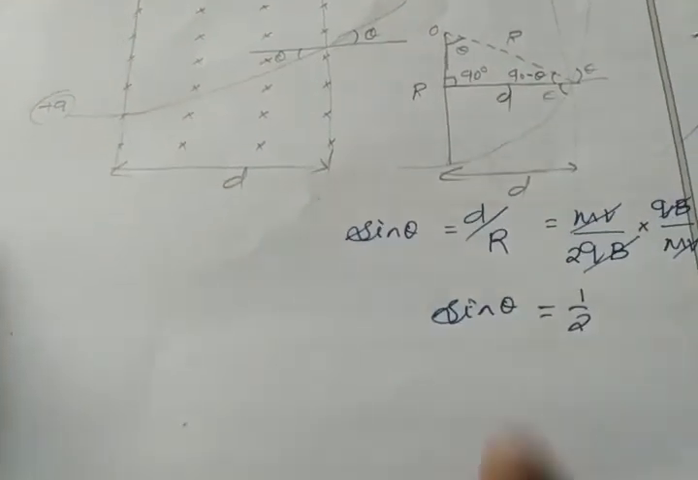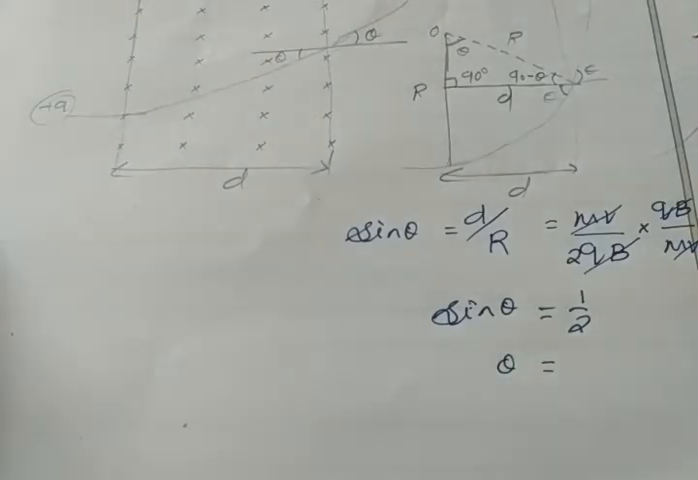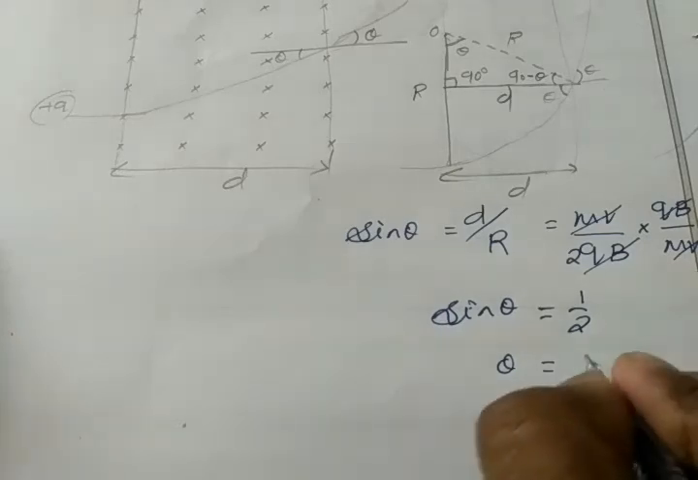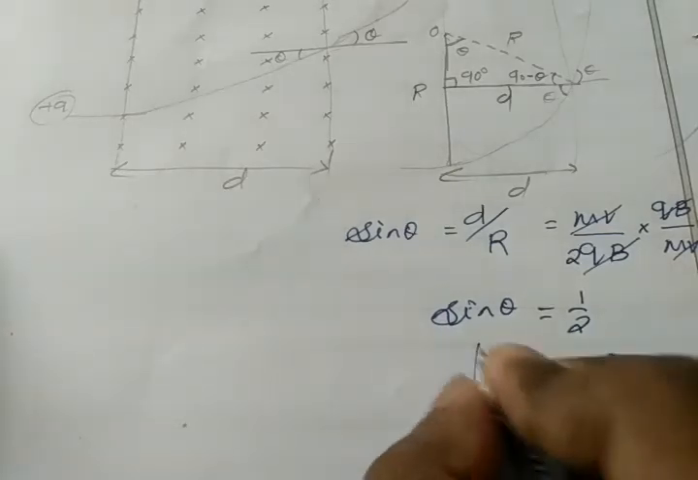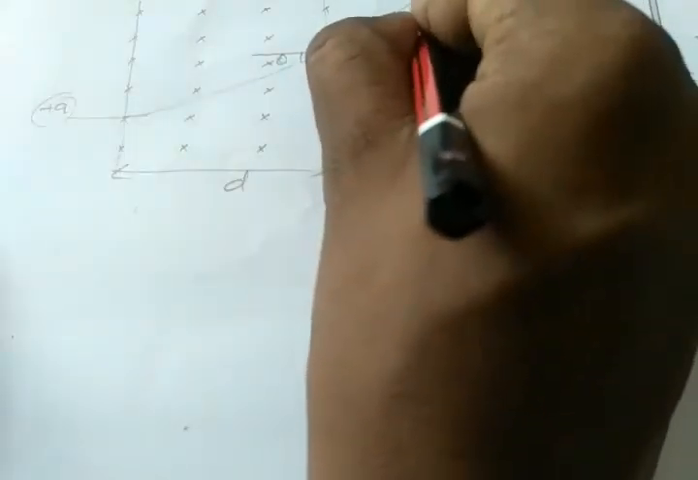If sin theta is 1 by 2, then what is the value of theta? For which degree in sin do I have the answer 1 by 2? For 30 degree, my value will be 1 by 2. So sin 30 equals 1 by 2. So here theta is 30 degree. So our emergent angle will be equal to 30 degree.